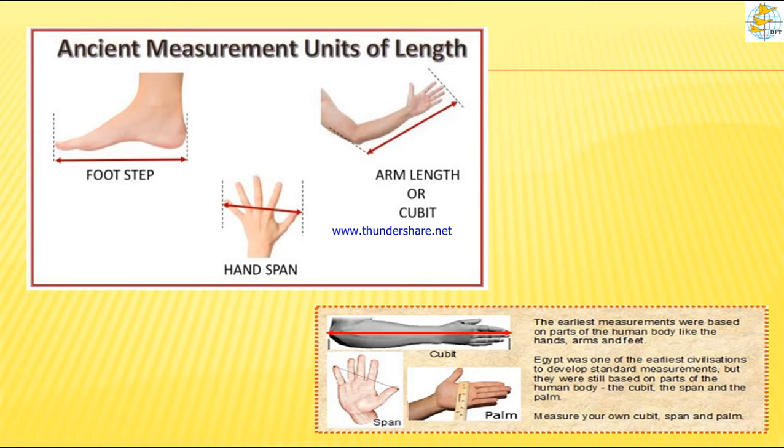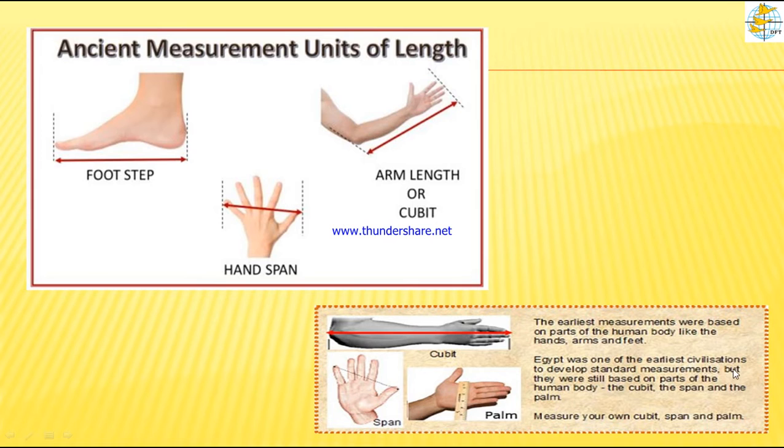To measure objects, even longer objects and shorter things, they used only these body parts as units of length. Our ancestors used these units of length: hand span, footstep, cubit, feet. Like this only they used. The earliest measurements were based on parts of the human body like the hands, arms, and feet.